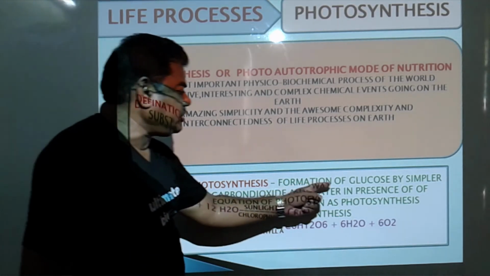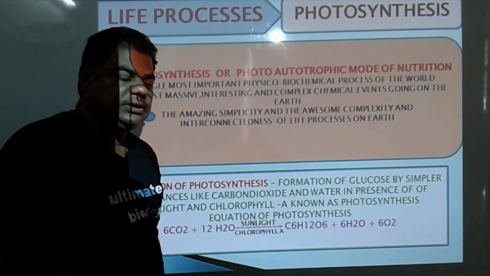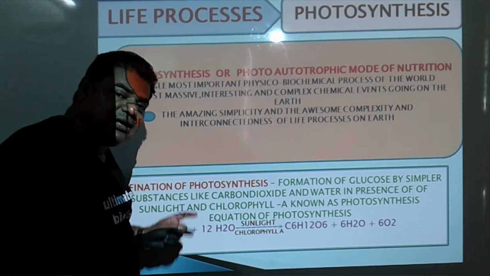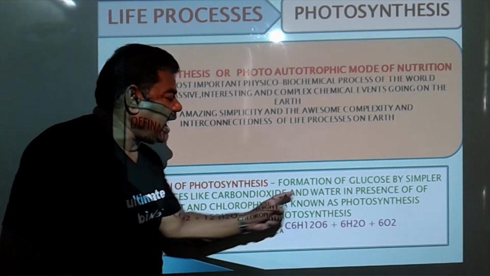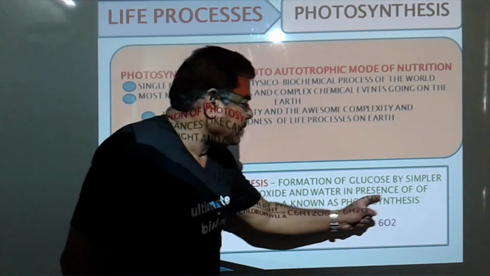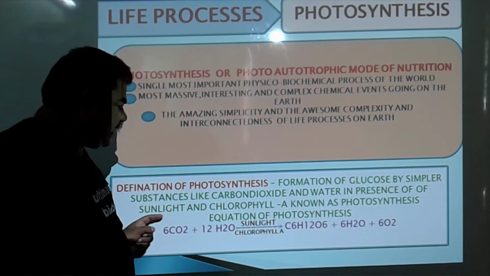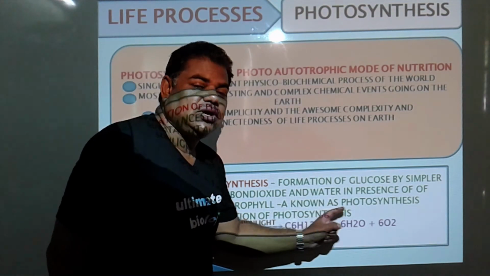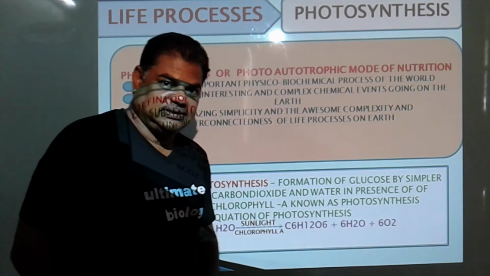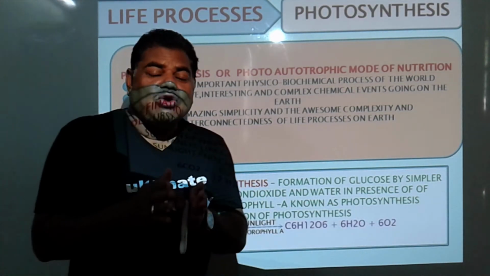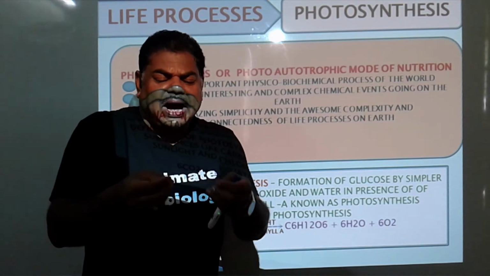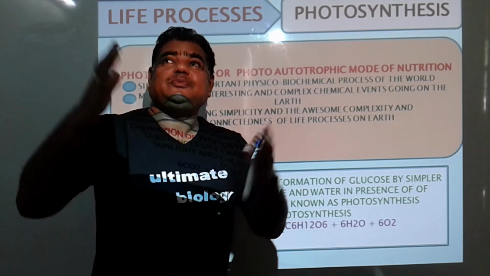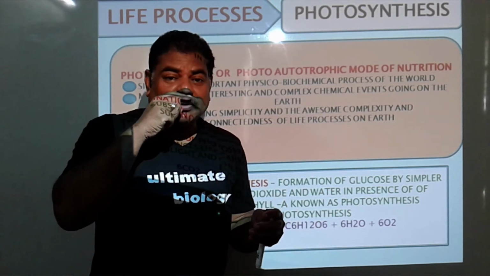Photosynthesis means the formation of glucose by simpler substances like carbon dioxide and water in presence of sunlight and chlorophyll A, known as photosynthesis. Means the formation of food material, that is glucose, by simpler substances, that is the carbon dioxide, which is present in the atmosphere, which is released from our nose, this one.